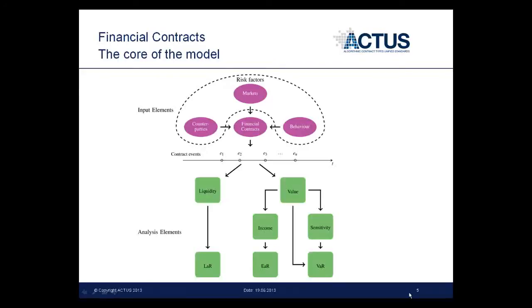Taking what we have said so far, the task of Actus can be grouped under the four following headings. First, we define and specify the algorithms for 30 contract types. Second, we create a data dictionary for all necessary attributes.